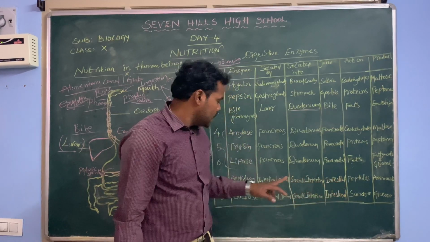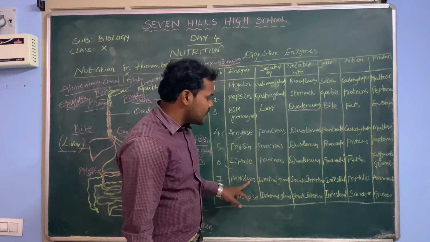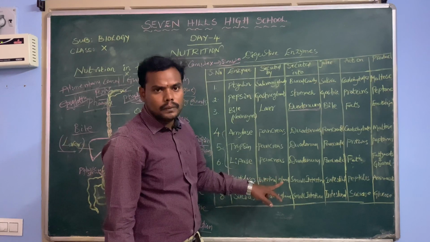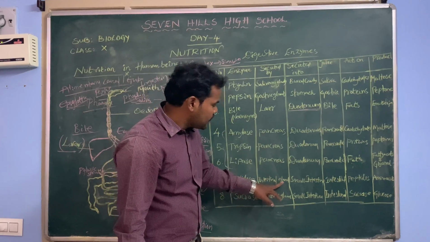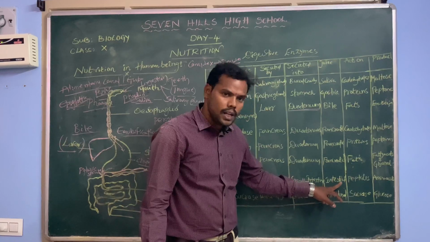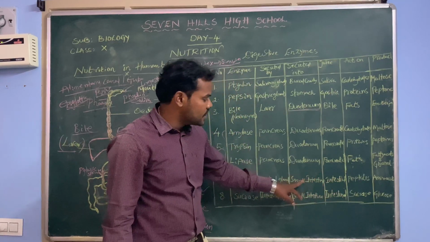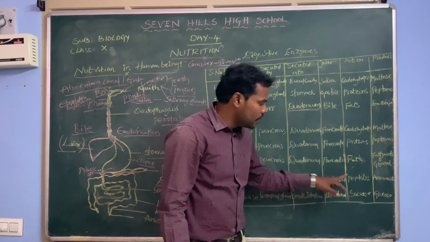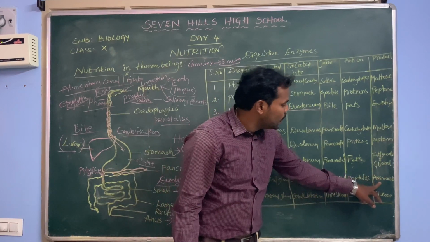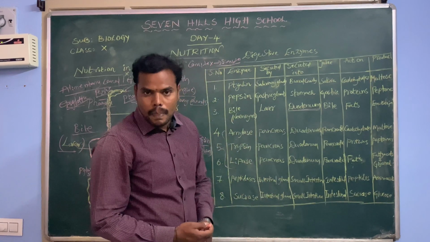That means here we can see that peptidase is an enzyme released by the intestinal glands of the small intestine, in a juice called intestinal juice, which is released into the small intestine, and it acts on the peptides and converts the peptides into amino acids.